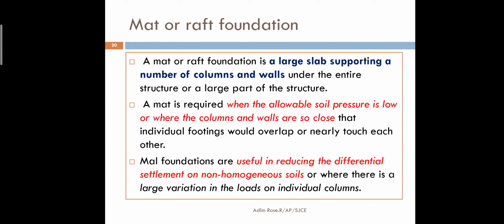And when one column is steady and another column alone goes inside, that is called differential settlement. If differential settlement happens, the entire structure can be damaged in one second. But to avoid that, we can go for a mat foundation or a raft foundation.